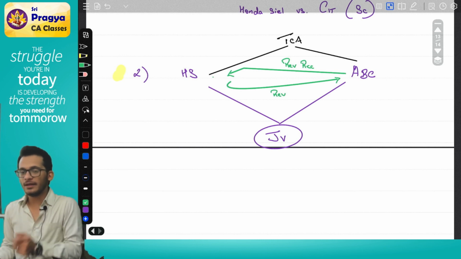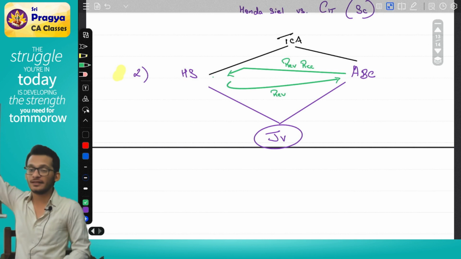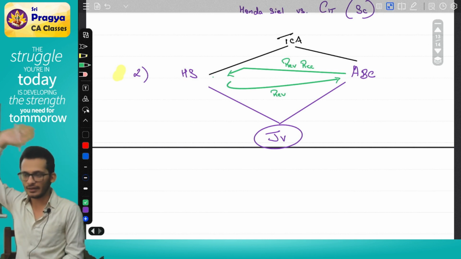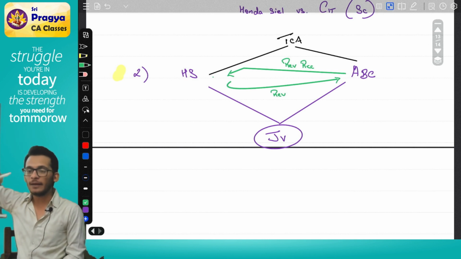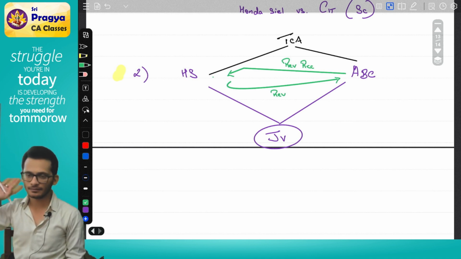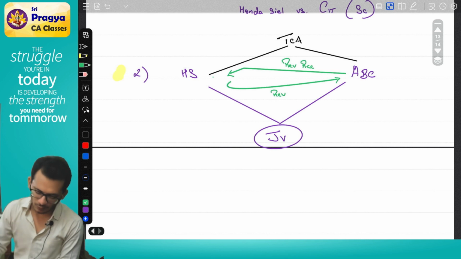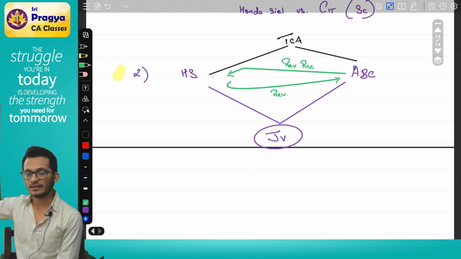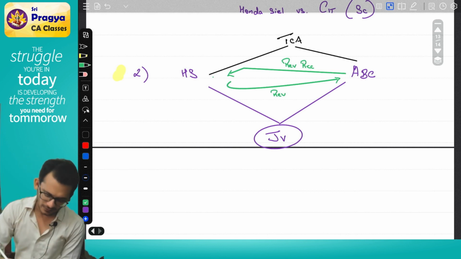I have made the payment. After I made the payment, an investment has got created. It is not going to generate revenue for me. Because the payment created an investment, is it a capital receipt or a revenue receipt? It is a capital receipt. Who is right? The companies are right, or the assessing officer? The companies are right. This will again become a capital receipt.